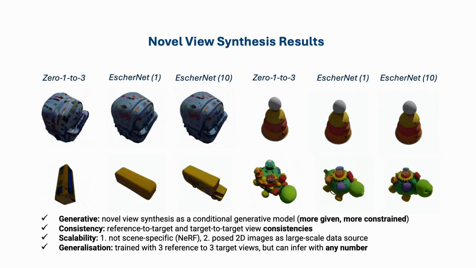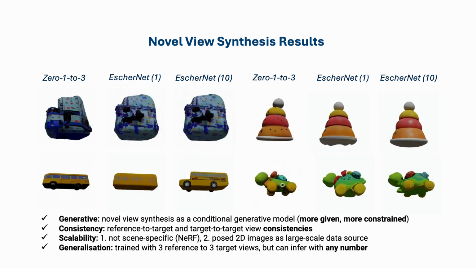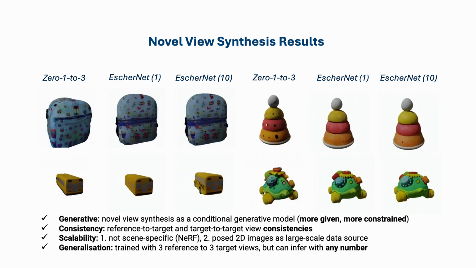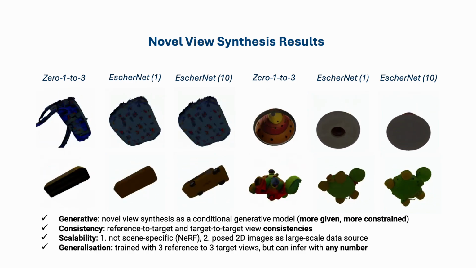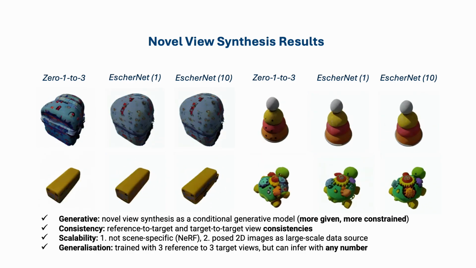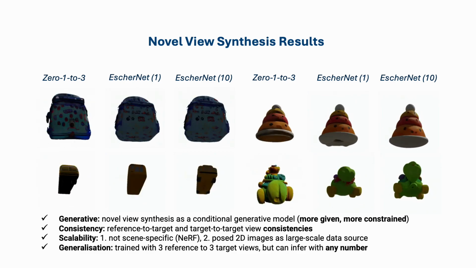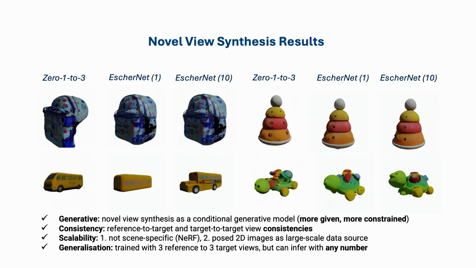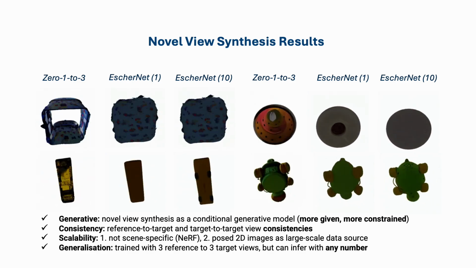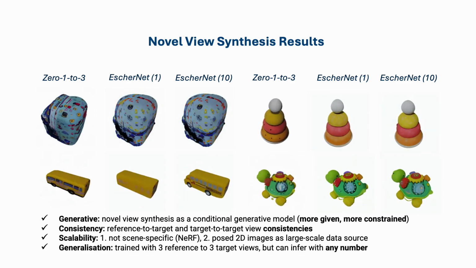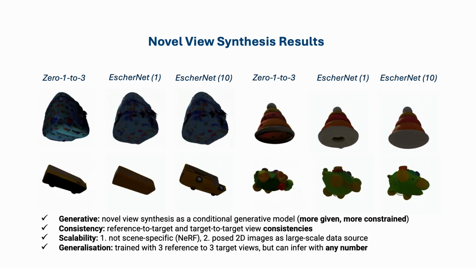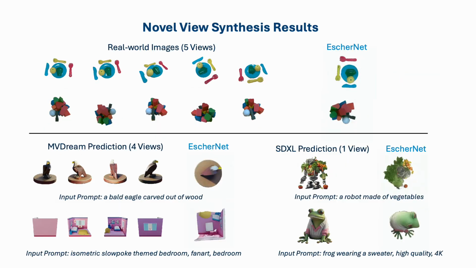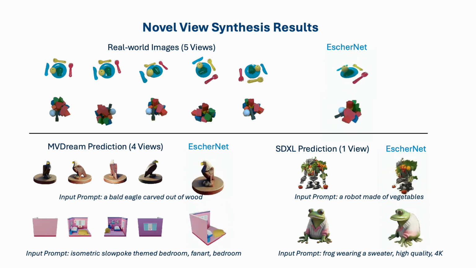Now let's look at our results compared to Zero-1-to-3 and cross-check with our designed goals. As we can see, with more views provided, the novel views generated by EscherNet are more constrained and accurate. Our novel views demonstrate greater 3D consistency compared to those generated by other models. Additionally, we don't require per-scene optimization. Instead, we achieve our results with just 1 forward inference of the diffusion models, using 50 steps. EscherNet has been extensively tested on various datasets.